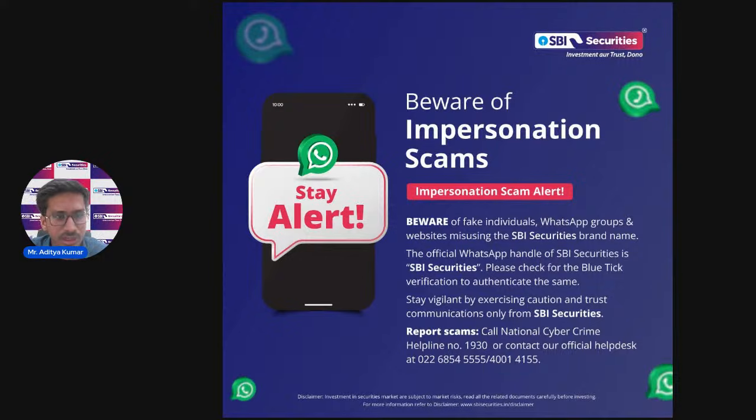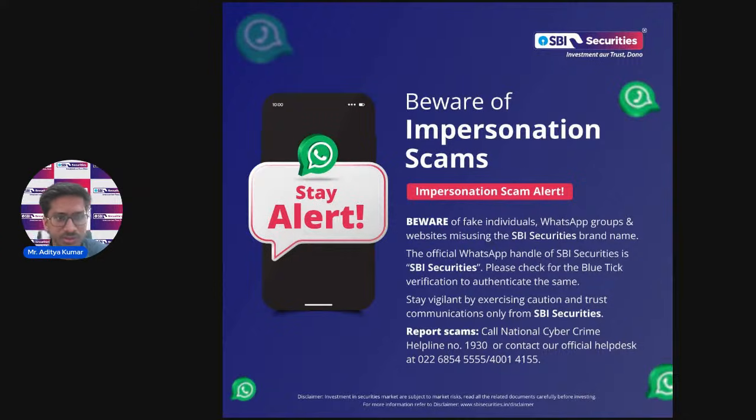Before starting the webinar, I just want to give a brief info about the scams that are recently happening with people and with our clients too. There have been people or groups messaging our clients by impersonating our name and acting as individuals of SBI Securities, asking you to share your personal details.